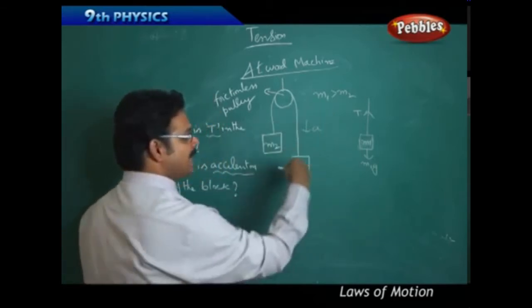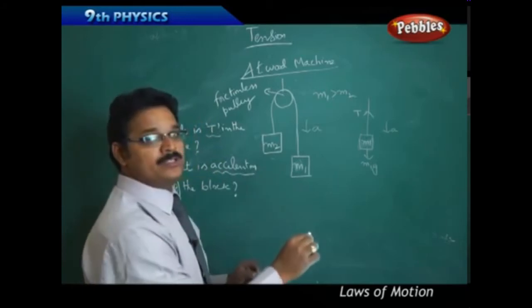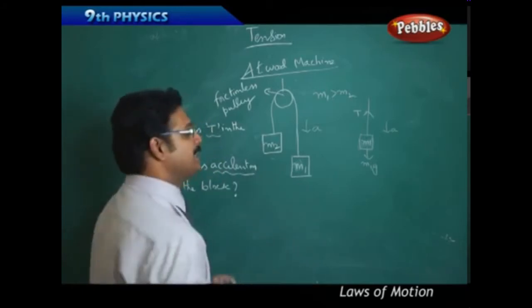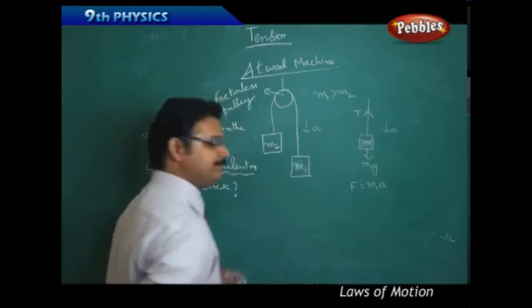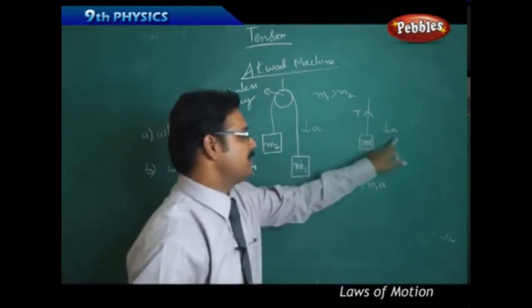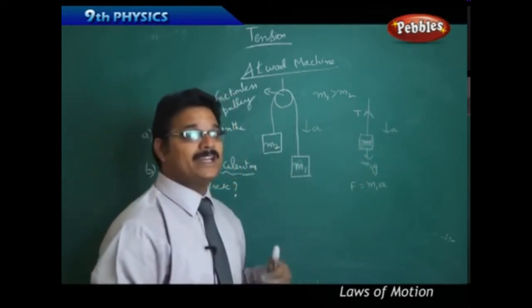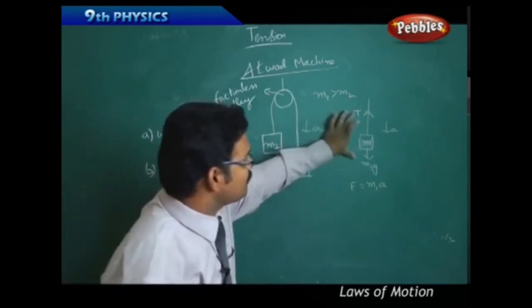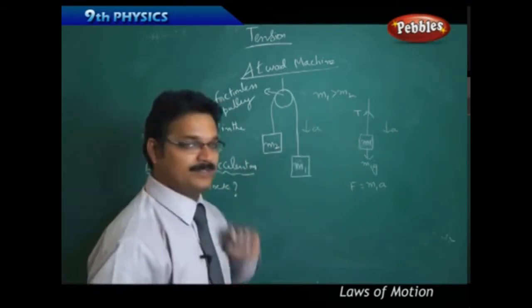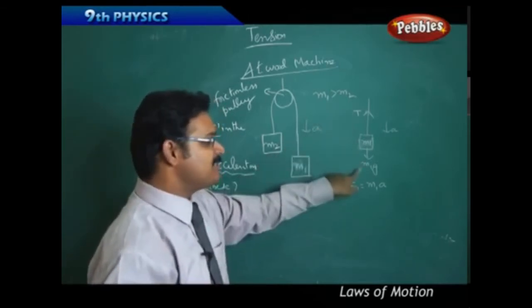So when it is having acceleration downward, Newton's second law says it has a force F equal to m1a because of acceleration in the mass m1. But this force, the block does not get directly. It got it because of the resultant of these two forces, tension and m1g. Now tell me, which force is greater? Tension or m1g?